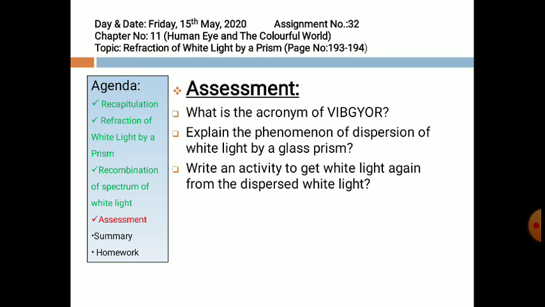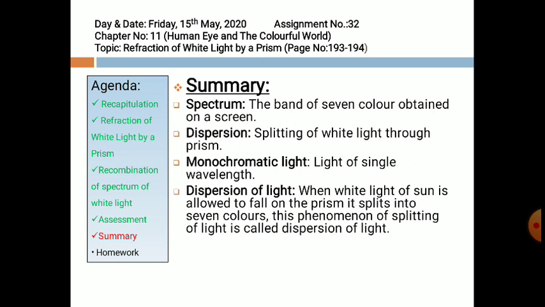So let's conclude today's topic. Spectrum: the band of 7 colors obtained on a screen is known as spectrum. Dispersion: splitting of white light through a prism is known as dispersion. Monochromatic light: light of single wavelength, single color is known as monochromatic light. Dispersion of light: when white light of the sun is allowed to fall on the prism, it splits into 7 colors. This phenomenon of splitting of light is called dispersion of light.